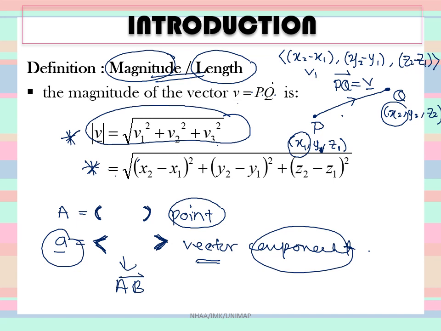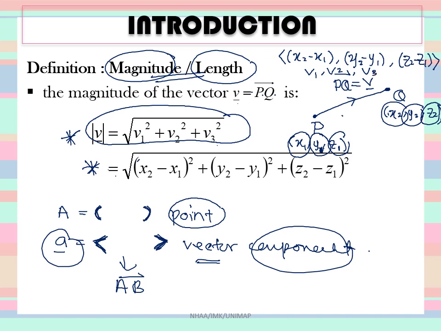When you subtract y1 from y2, you get the second component, V2. When you subtract z1 from z2, you get the third component for V, or vector PQ.